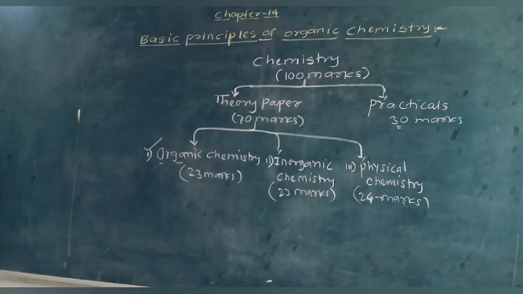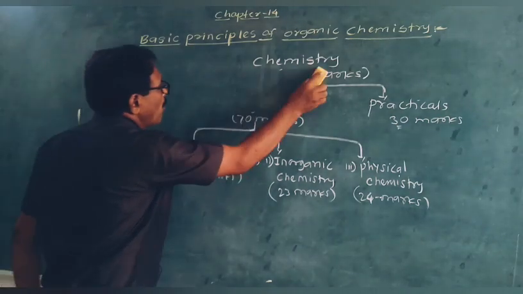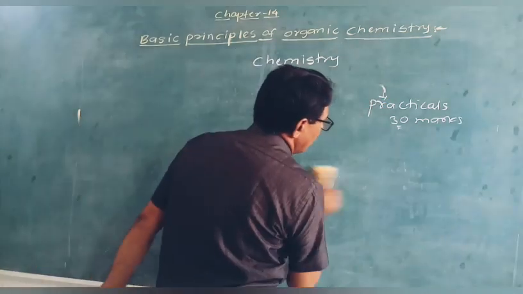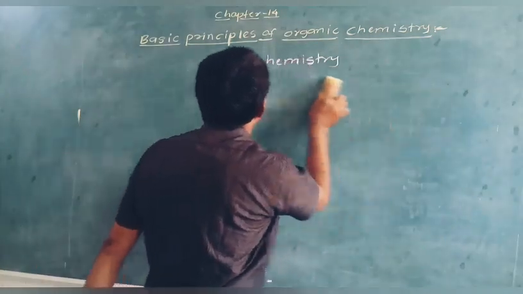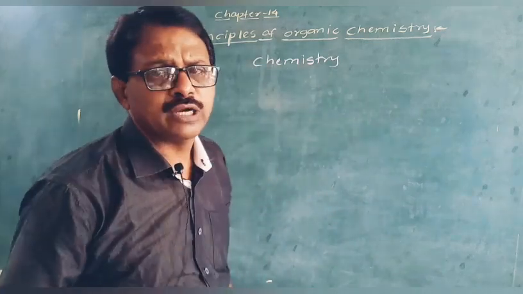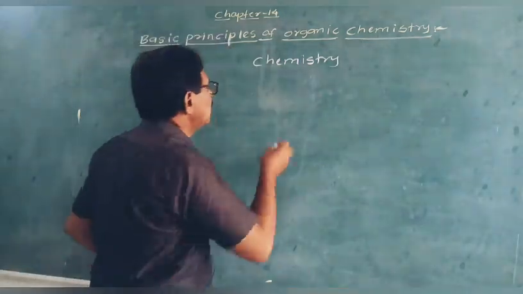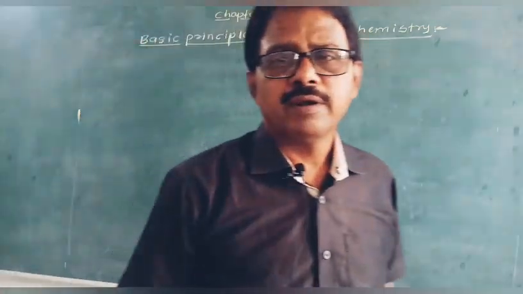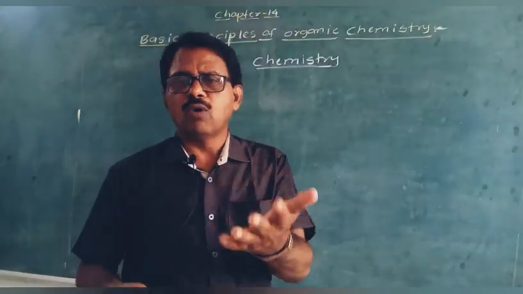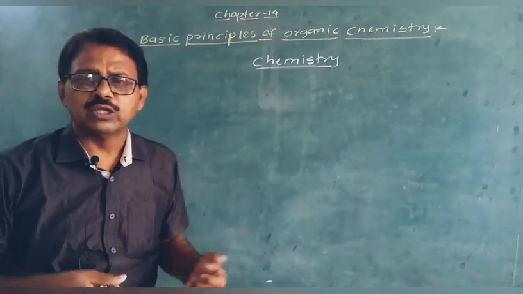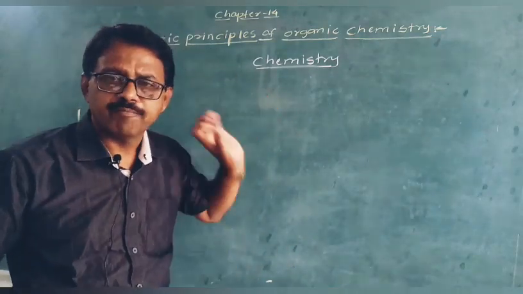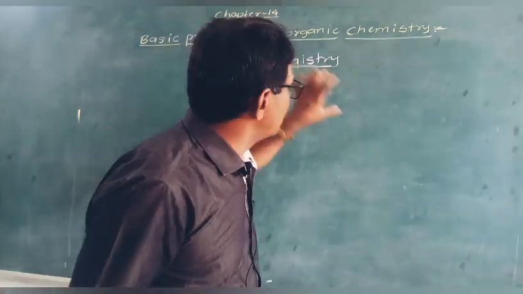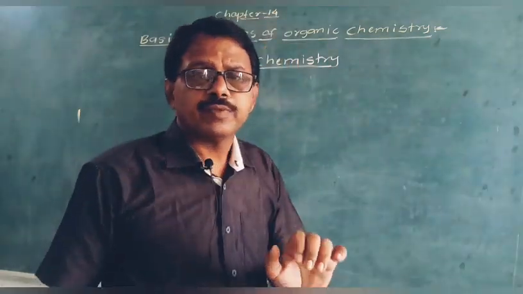First of all, what is meant by chemistry? Chemistry is a branch of science which deals with the study of elements and their laws of combination. Up till now 118 elements have been discovered. We have to study all those elements in chemistry, then their laws of combination.